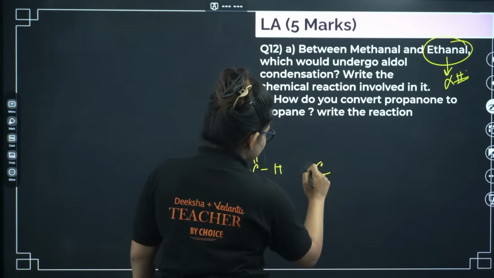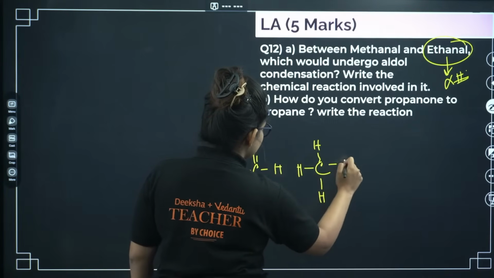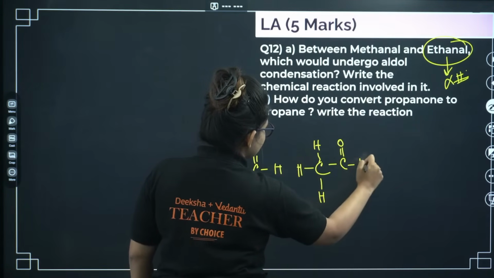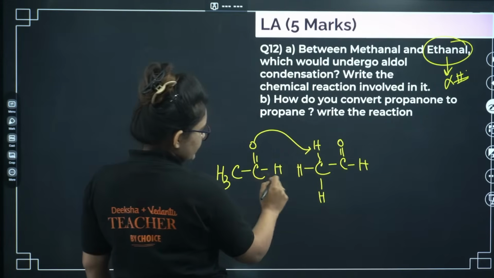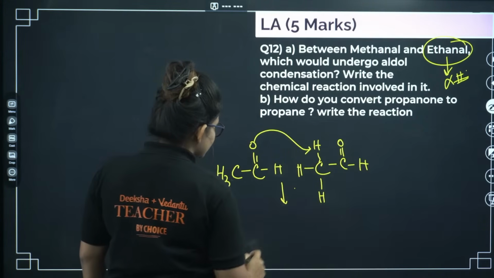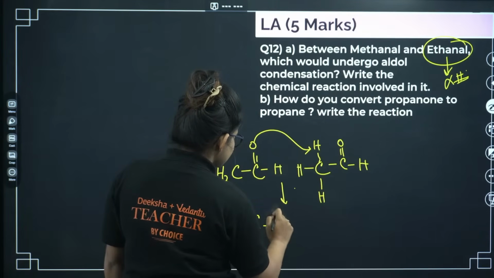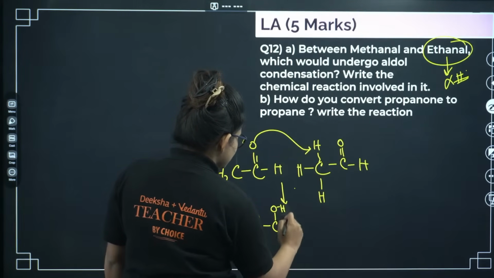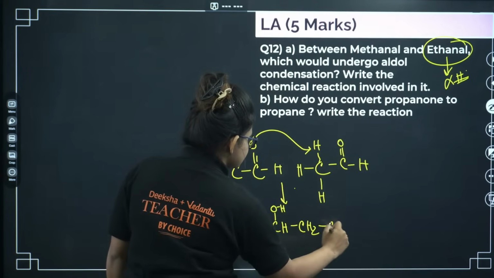So now another aldehyde I can take here, hydrogen, here double bond O, here hydrogen. So this oxygen will take up the hydrogen and this carbon and this carbon will make the bond. Okay, so CH3 C, here I will be having OH, here CH, CH2, here CHO.